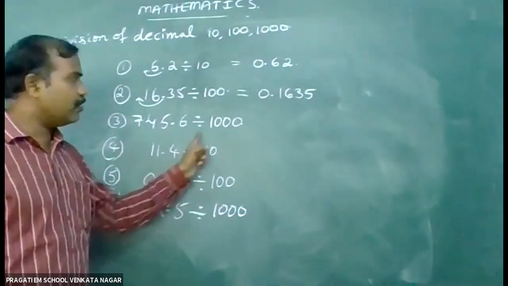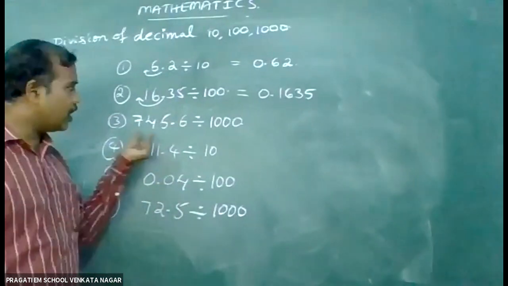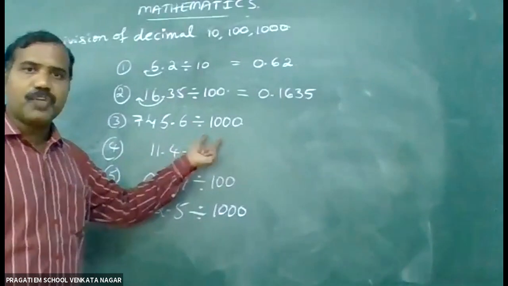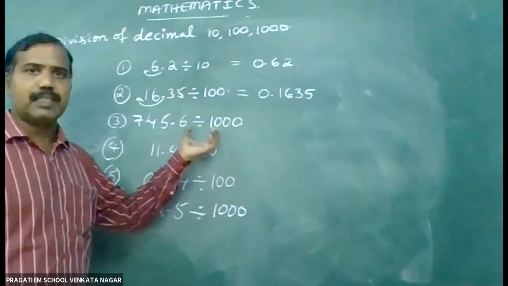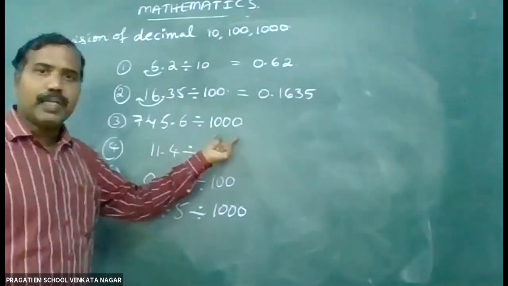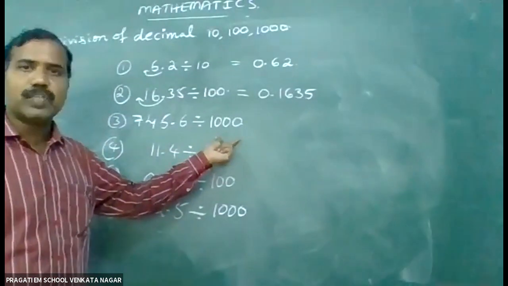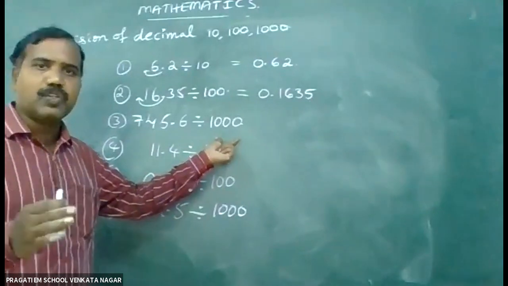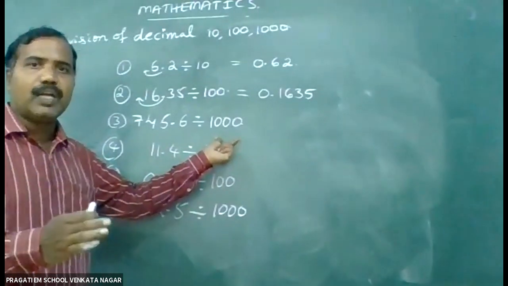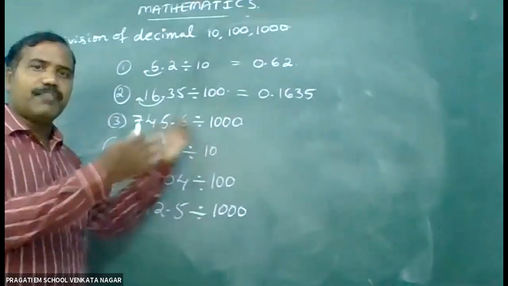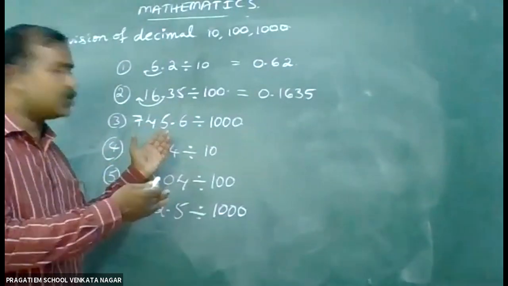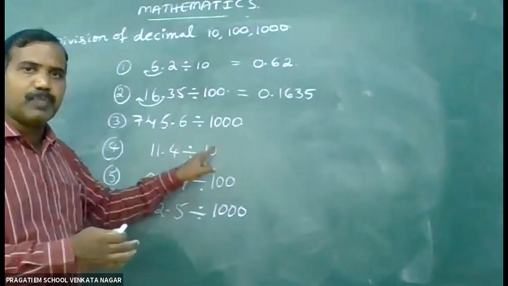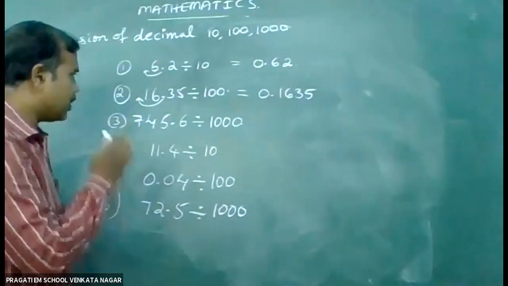Next, third one, 745.6 divided by 1000. If you observe, the denominator is 1000. In 1000, the number of zeros is 3. Since the number of zeros is 3, you move the decimal point to the left side 3 places.